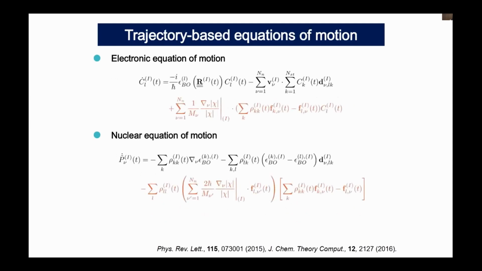And we can obtain a simplified version of this equation of motion when we consider the Born-Oppenheimer-like expansion like this, and the spatial derivatives with respect to the nuclear degrees of freedom for this electronic wave function become the derivative of the phase term, which is approximated as this equation. This is the time integral of the Born-Oppenheimer force. So this is a kind of impulse in classical mechanics. And also one can prove that the decoherence term becomes zero if we have a decoherent state. In other words, when the electronic state becomes an adiabatic state, then this term becomes zero. So these equations are reduced to the typical Born-Oppenheimer dynamics for a decoherent state.